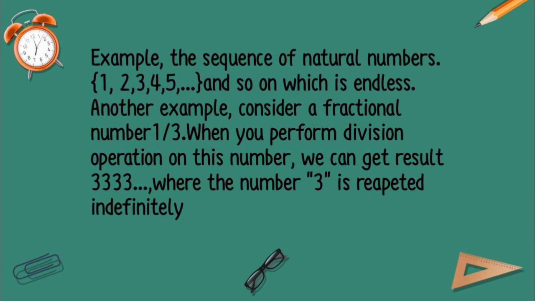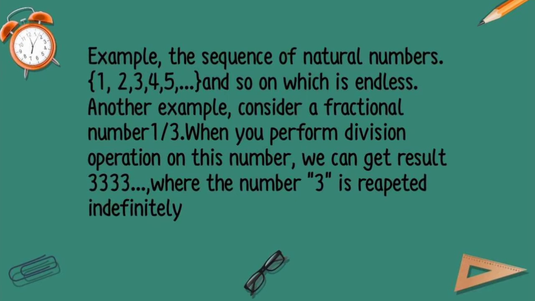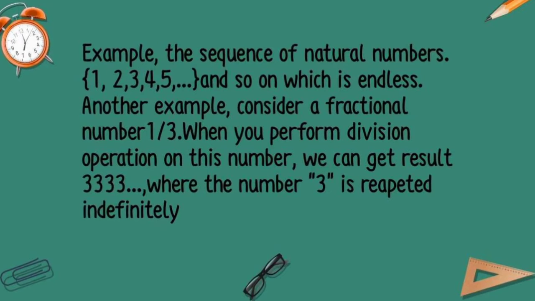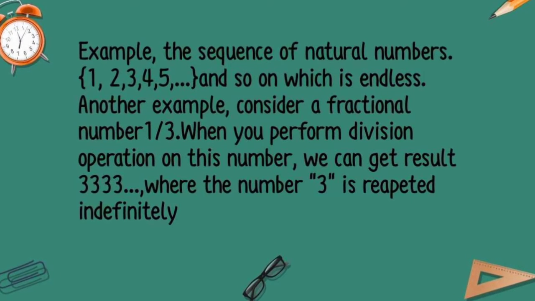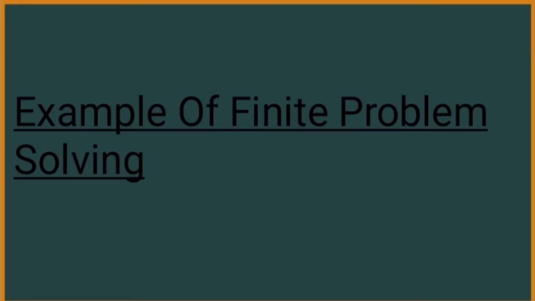Example: the sequence of natural numbers 1, 2, 3, 4, 5, and so on, which is endless. Another example, consider the fractional number 1/3. When you perform the division operation on this number, we get the result 0.3333, where the number 3 is repeated indefinitely.